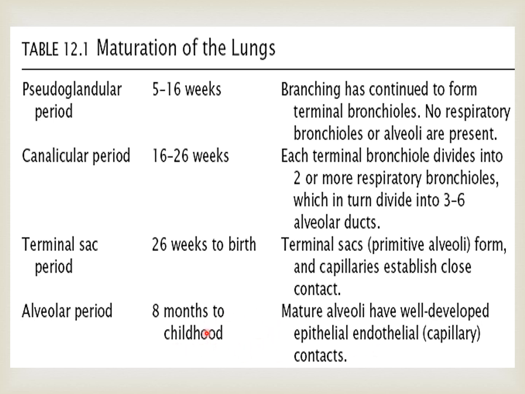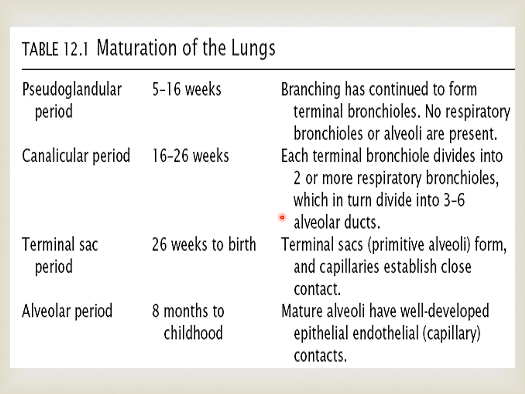So these are the 4 periods. Pseudoglandular period, terminal bronchioles are formed, no respiratory bronchioles or alveoli. Canalicular period, 16 to 26 weeks, respiratory bronchioles are formed as well as alveolar ducts, which are 3 to 6 in number at that time. Terminal sac period, we have primitive alveoli, which are formed and have capillaries in close contact with them, and in the alveolar period well developed mature alveoli are formed and the air blood connection is properly established.